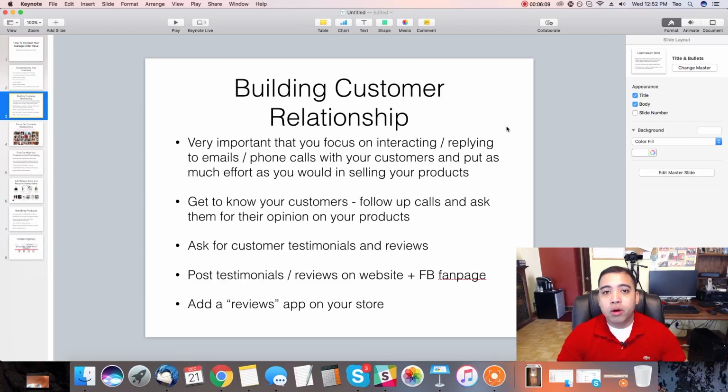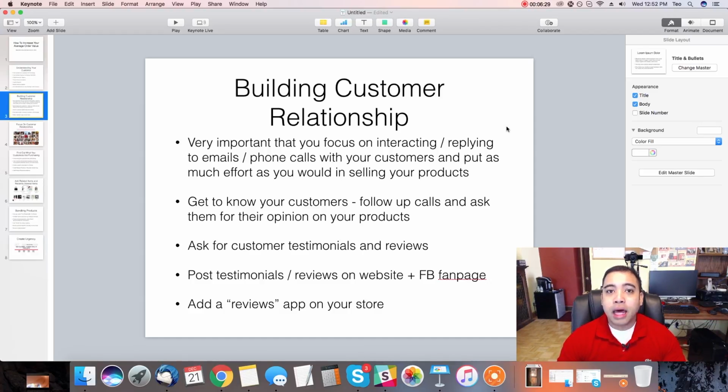Most of you might be focusing on just the analytics part, just the numbers part. You're focusing too much on building campaigns out. That's a good thing, I'm not saying it's a bad thing, but you're missing out on 50% of the work. 50% of the work is managing your customer relationship.